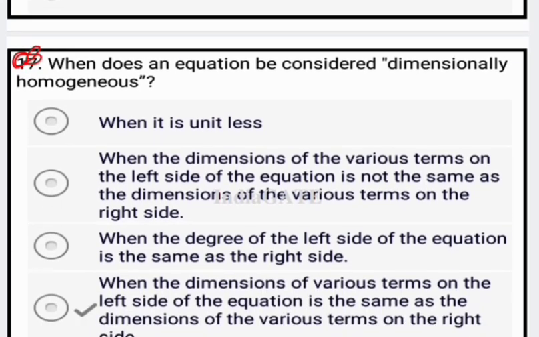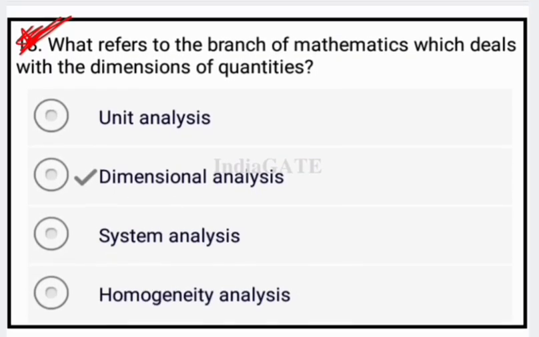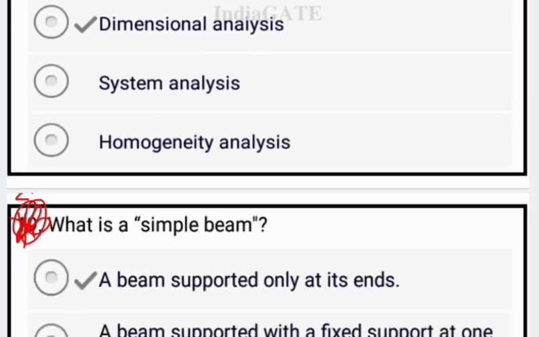Next question, when can an equation be considered dimensionally homogeneous? The equation is considered dimensionally homogeneous when the dimensions of the various terms on the left side of the equation are the same as the dimensions of the various terms on the right-hand side. Okay, now come to the next question. What refers to the branch of mathematics which deals with dimensions of quantities? So the answer is dimensional analysis. So dimensional analysis is your correct answer.